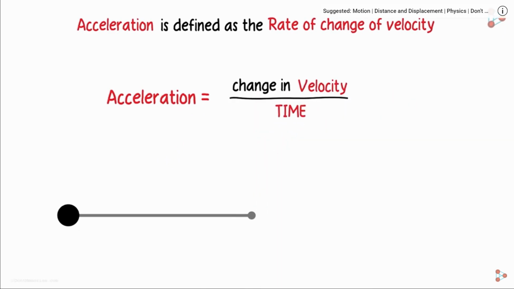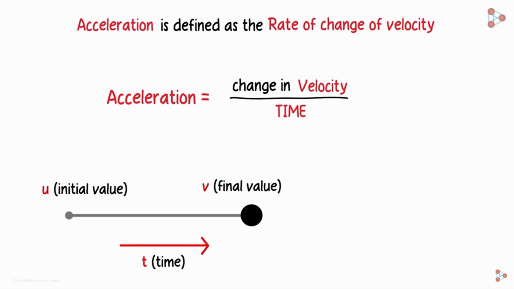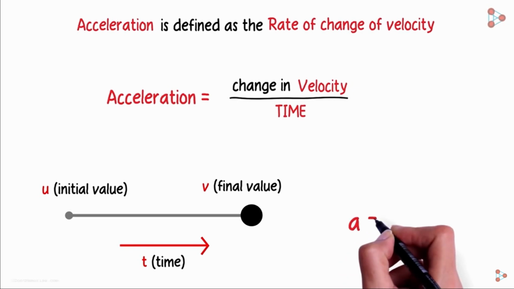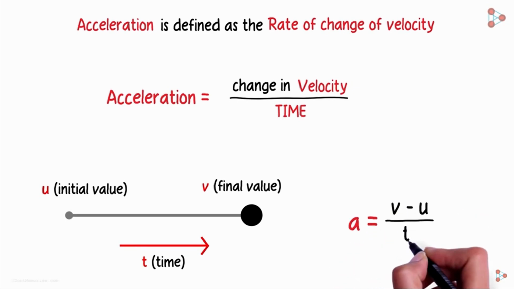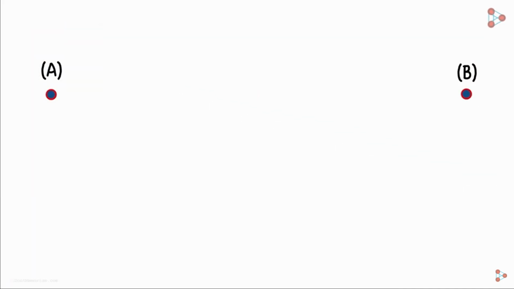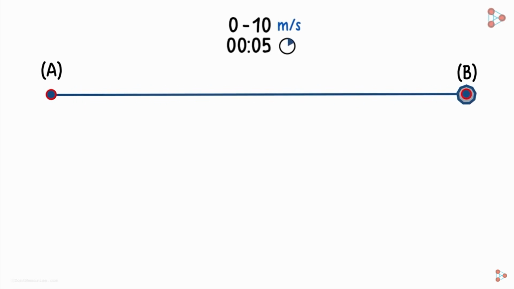If the velocity of an object changes from an initial value of u to the final value of v in time t, then the acceleration a can be written as v minus u over t. Say this object is at rest initially at point A. It then travels to the right and attains a velocity of 10 meters per second in 5 seconds. What will be the acceleration here at point B? We can look at the formula to get the answer.